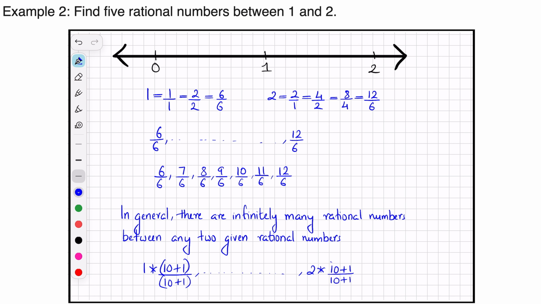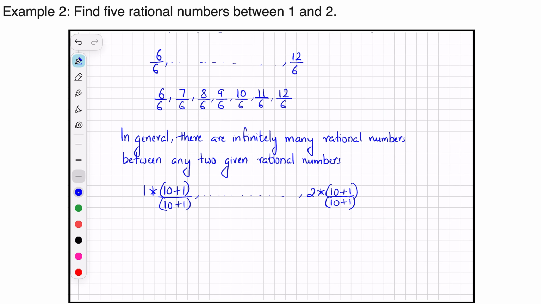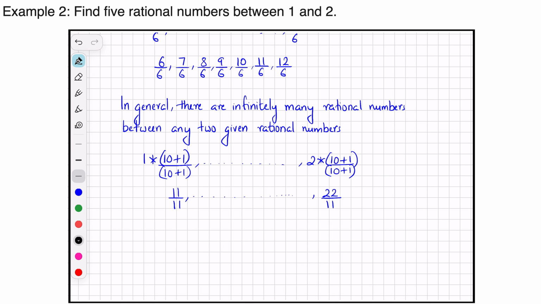So let us calculate it. This will come to be 11 by 11, and the other number will become 2 into 10 plus 1, which is 22 divided by 11.